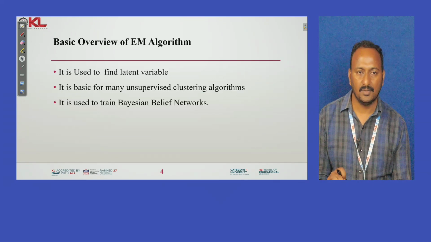Coming to the basic overview of the EM algorithm, generally we use this algorithm to find the latent variable values. Latent variables are the variables which are not observable, or which cannot be inferred at a particular moment of time. Those variable values are inferred from the already observed values. So this is one of the uses of our EM algorithm.